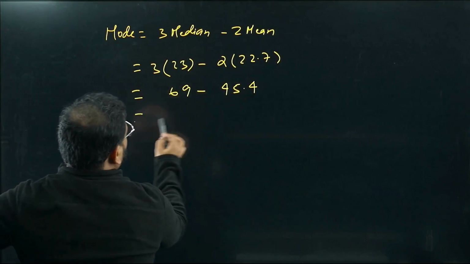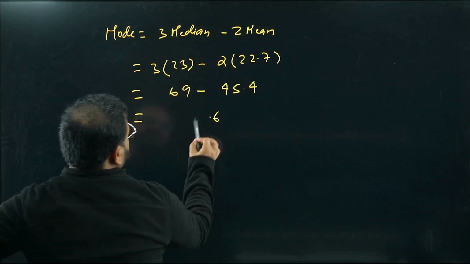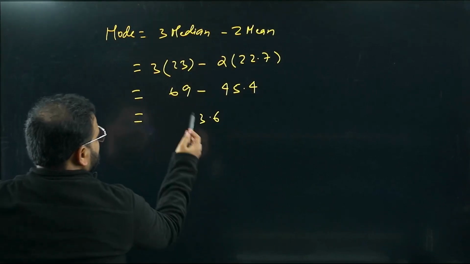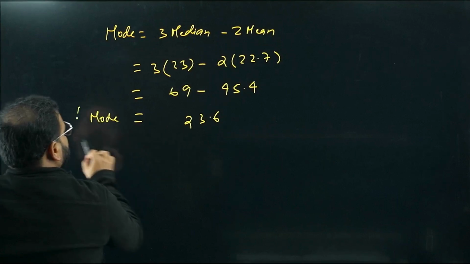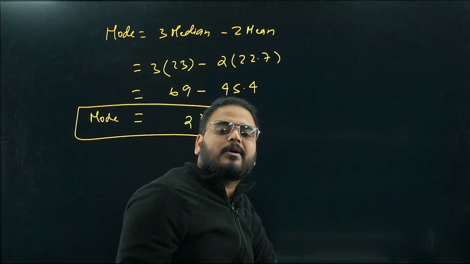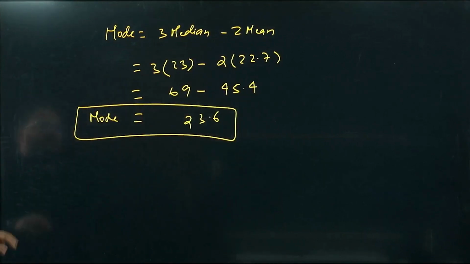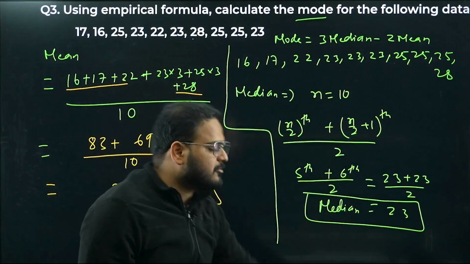Let's subtract this now. So we're going to get this as 0.6. We have here 8 minus 5 is 3. And that is it. 23.6 is the value of the mode. Please have a look. So using the empirical formula, we have got the mode value as 23.6. We have the mean and median as well. The mean value is 22.7, and the median is 23.